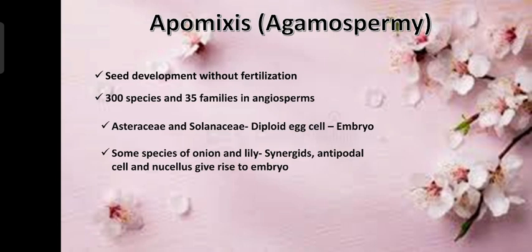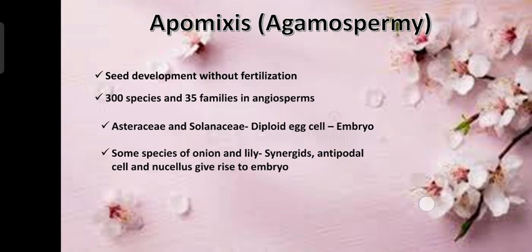In some species of Asteraceae and Solanaceae, the diploid egg directly develops into the embryo. But in some species of onion and lily, the synergids, antipodal cells, and the nucellus cells give rise to the embryo.